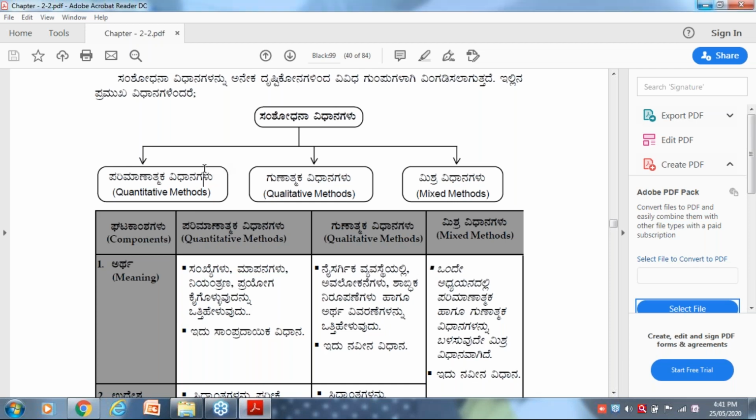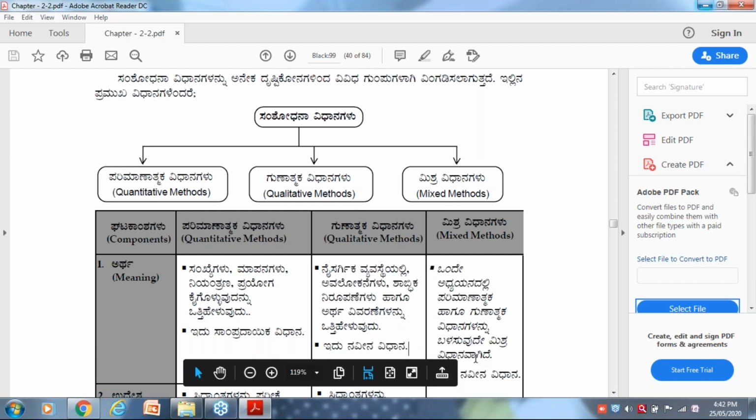Based on the title, based on the objectives which you have framed, based on the area which you have selected. I mean to say that the nature of the problem itself defines whether it is quantitative or qualitative. Got it? Okay. Then qualitative methods. Qualitative methods are the methods where you are using verbal presentations to explain or for interpretation, and it is an innovative method, you may say, right?